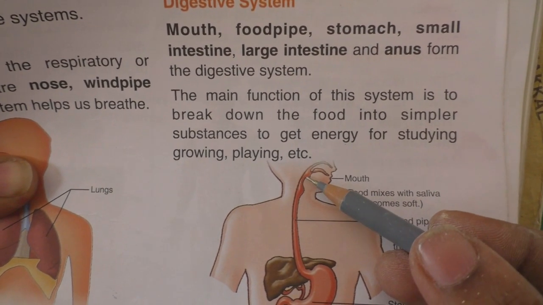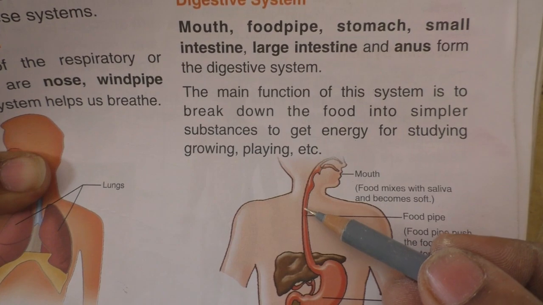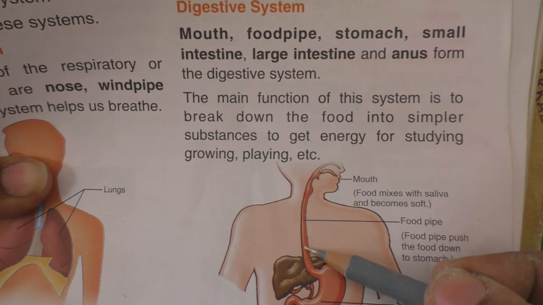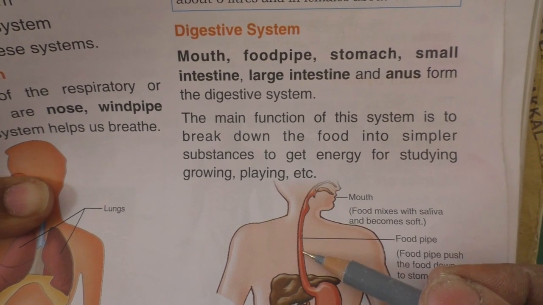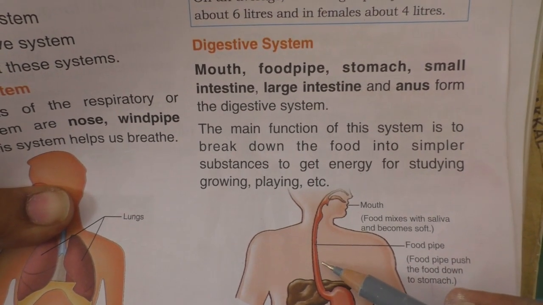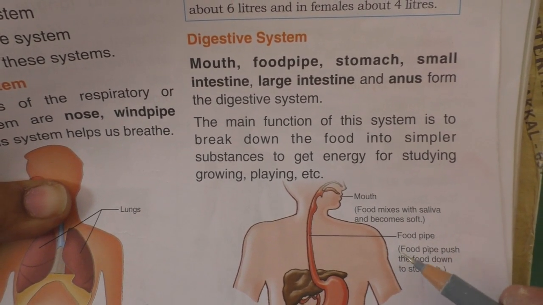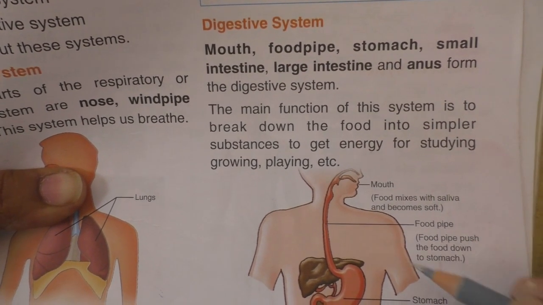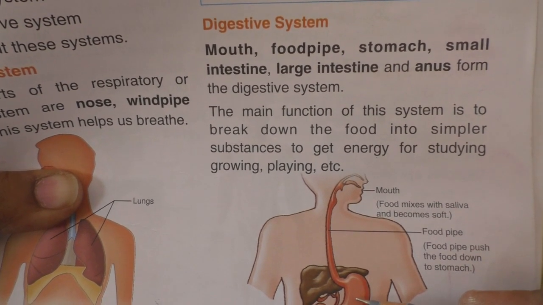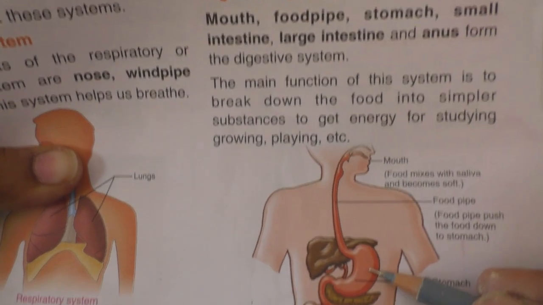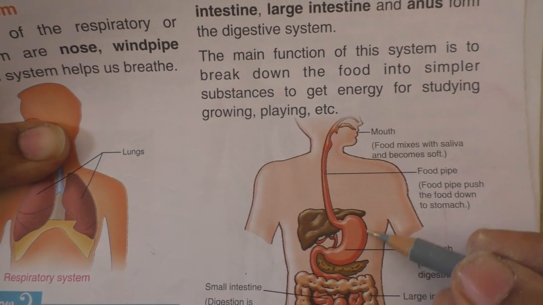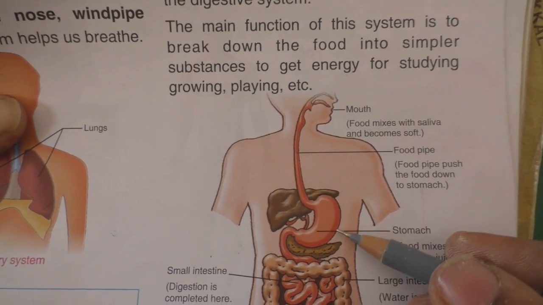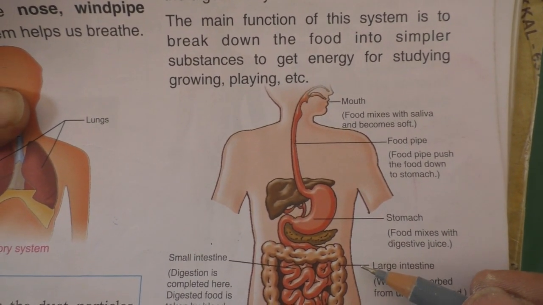Then the food takes this tube-like path, which we call the food pipe. It is pipe-like, no? So it is named food pipe. It is pushed down to the stomach. This organ we call the stomach, the U-shaped bag-like organ.